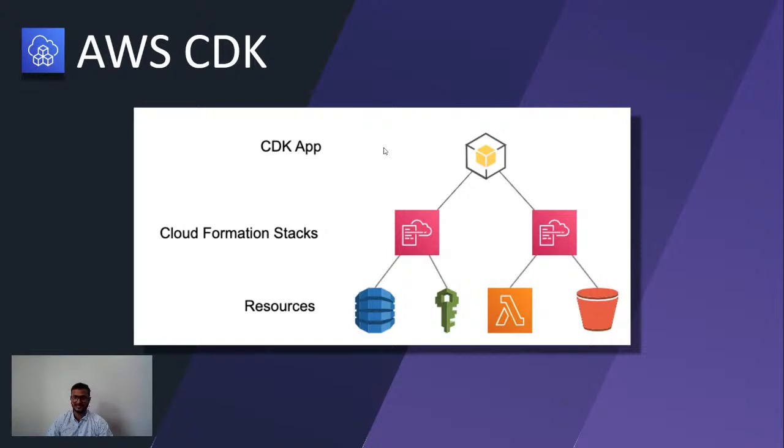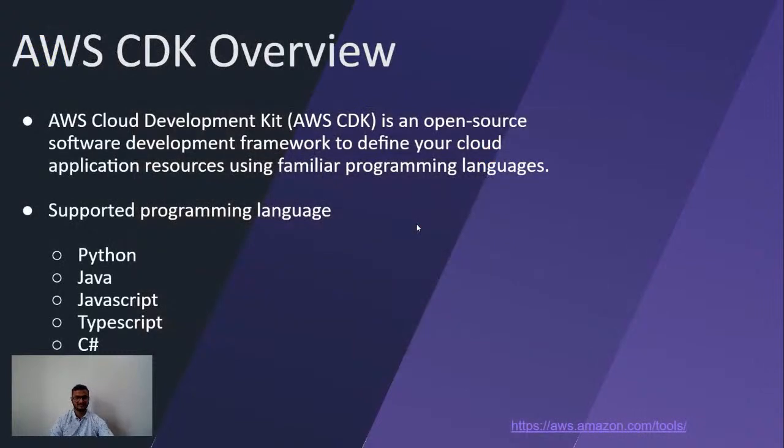is Cloud Development Kit, in which we write the code in our favorite language, and when we compile that code, it will create a YAML or JSON version of it, and that we can deploy in CloudFormation. So we don't have to worry about writing the YAML version or JSON version for creating the infrastructures. So we can see that it supports languages like, for example, Python, Java, JavaScript, TypeScript, C#. These are the languages available.